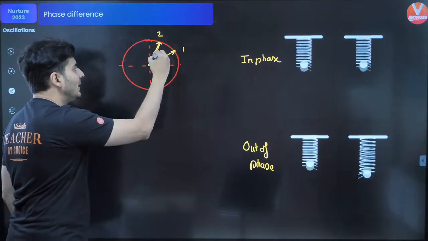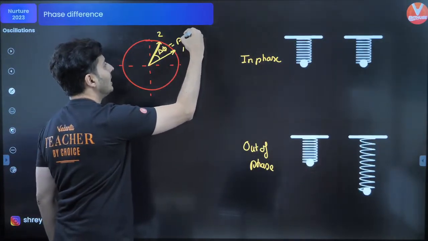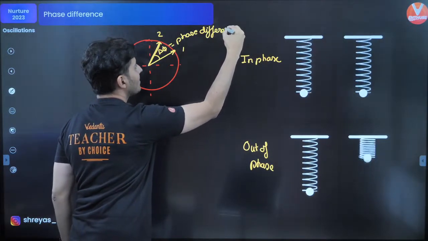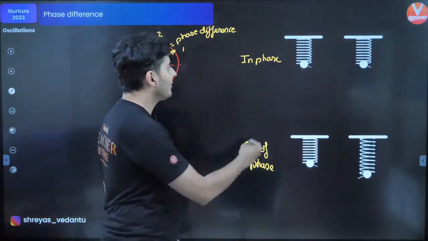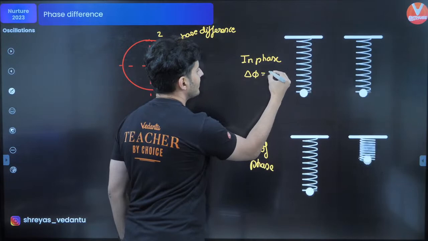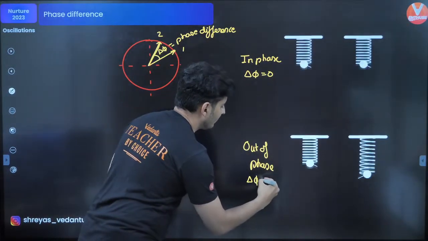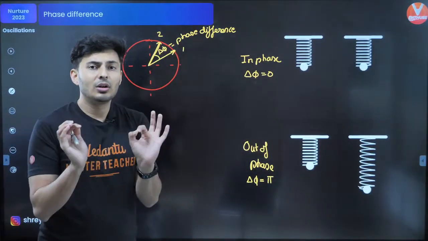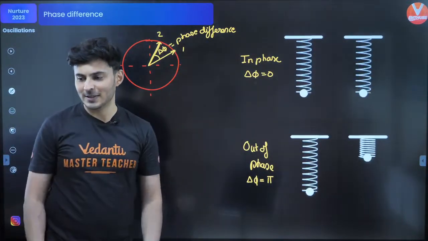So the angle between them is called delta phi, which is nothing but the phase difference. If they are in phase, then the phase difference is 0, and if they are out of phase, then the phase difference is pi radians. Anything else, it's just not in phase. I hope this is clear.